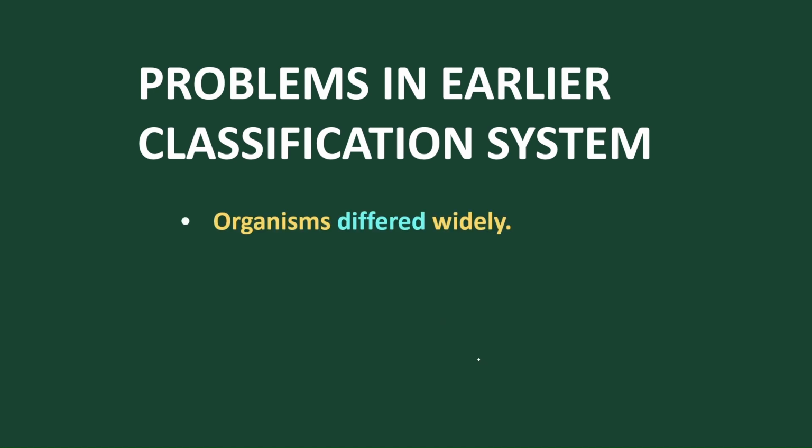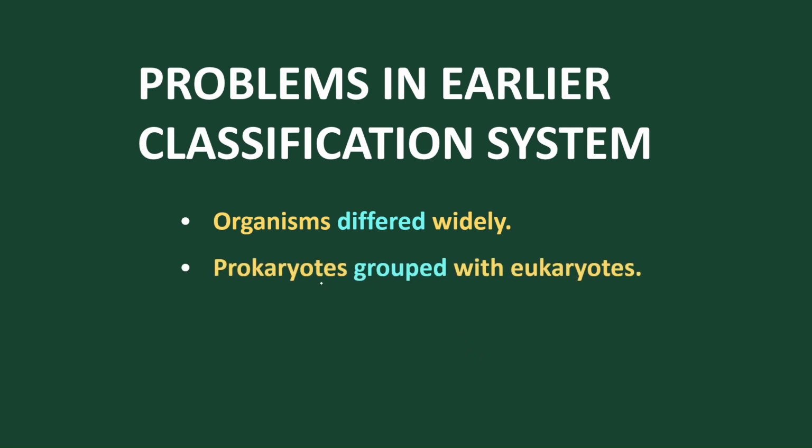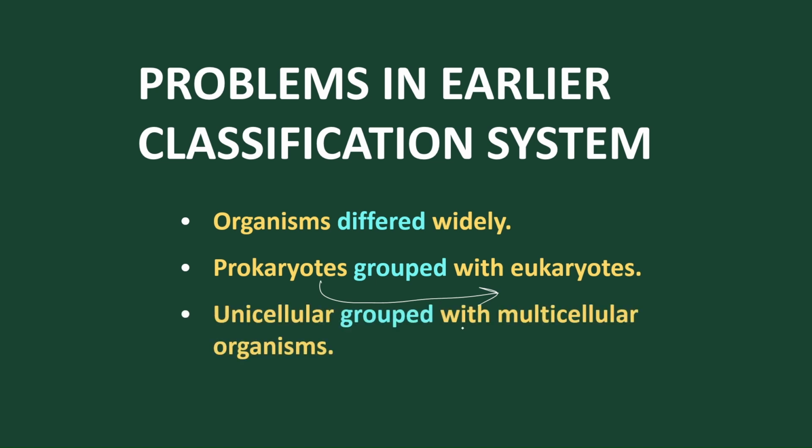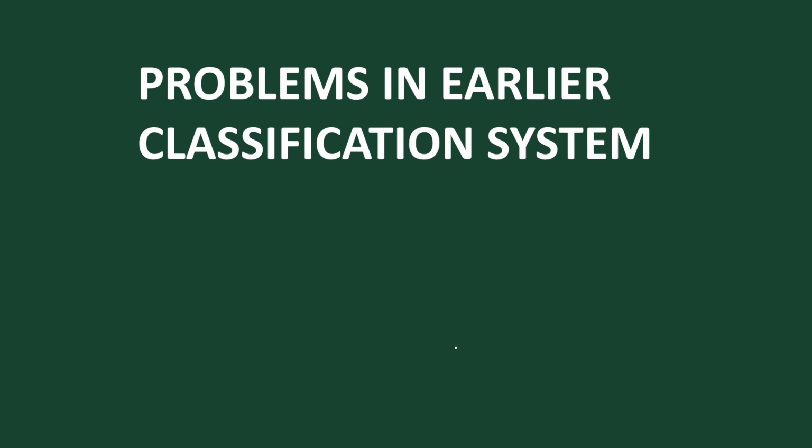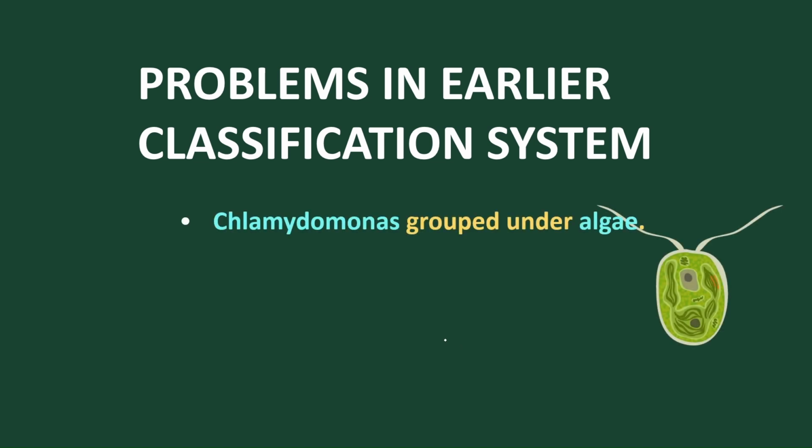Later we know that organisms differ widely, like prokaryotes being grouped with eukaryotes is also a limitation. So earlier this classification was not good, not true and not clean. But after the 5 kingdom classification, it became clean, well organized, well differentiated, well categorized, and systematically and taxonomically categorized. All unicellular organisms were grouped under multicellular, which was a drawback. So these are the drawbacks.